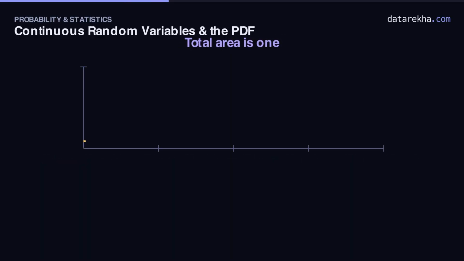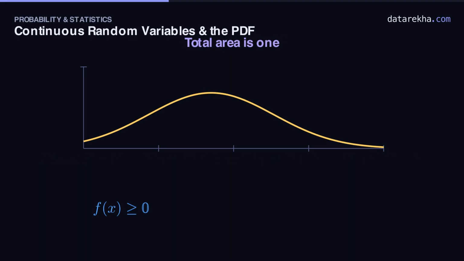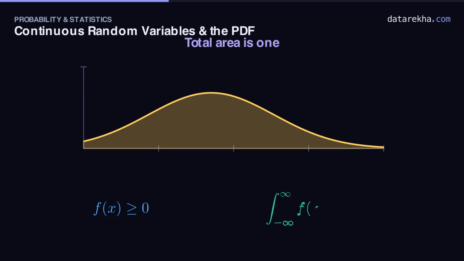So which curves even count as densities? Just 2 rules. First, the curve can never dip below the axis. A density is never negative, because no region can hold a negative probability. Second, the total area under the whole curve must equal exactly 1, because the value is certain to land somewhere. All the probability added up is 1. Those are the only 2 conditions. Any curve that stays non-negative and encloses a total area of 1 is a legitimate probability density.